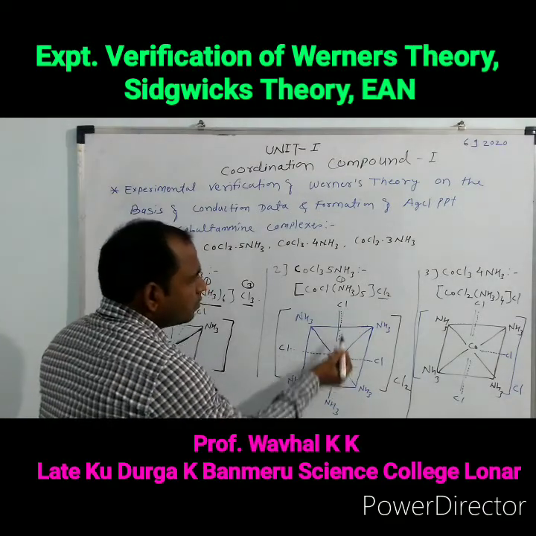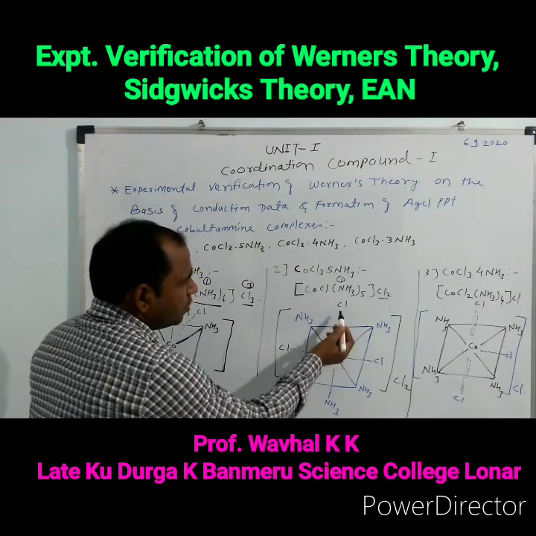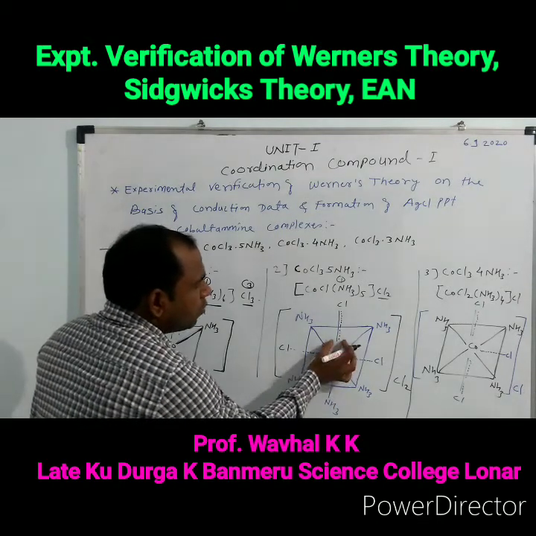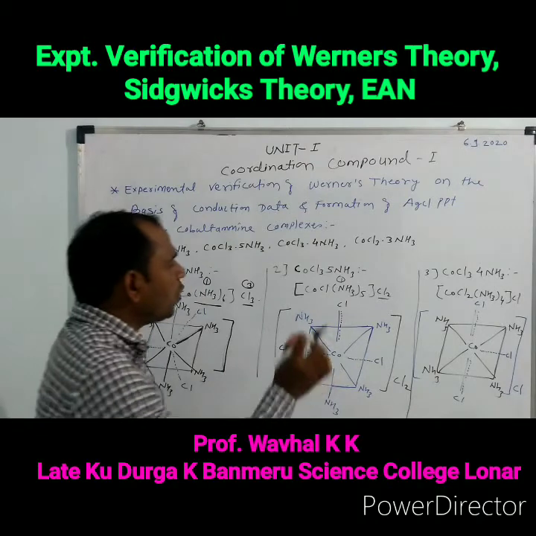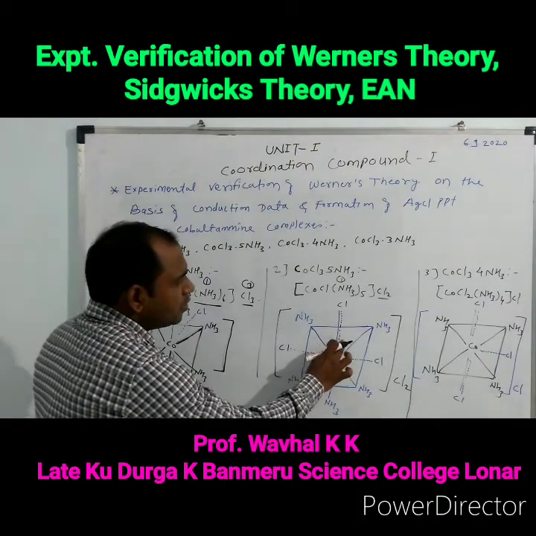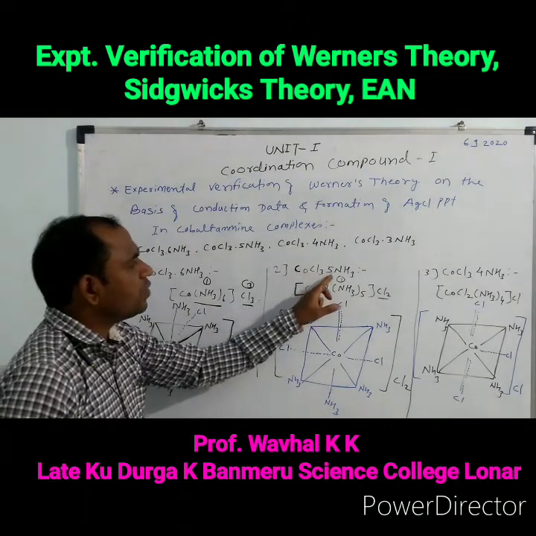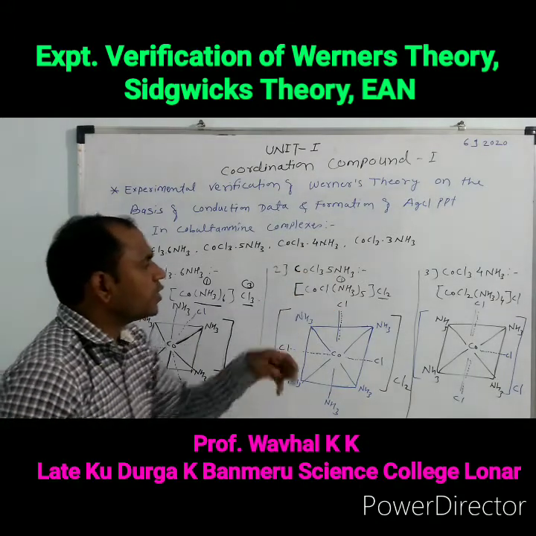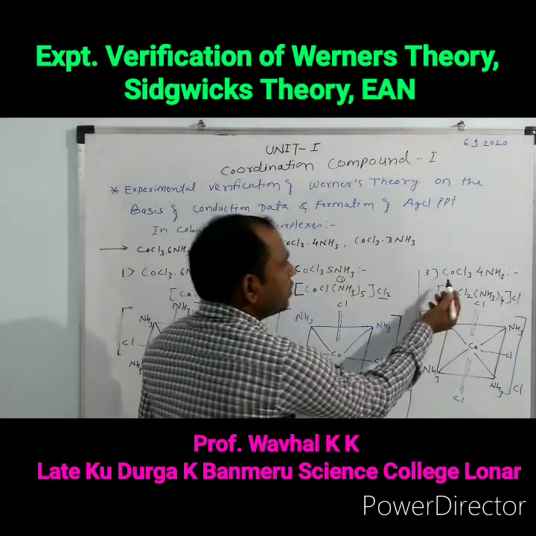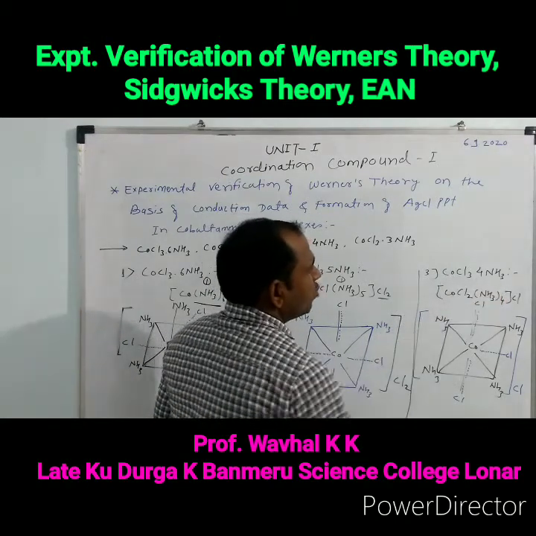And one of the chlorine atoms, see here, is attached to the cobalt with the help of both valencies, that is the primary valency plus the secondary valency. This is the structure of the CoCl3·5NH3 complex. Then the next structure is the CoCl3·4NH3 complex.